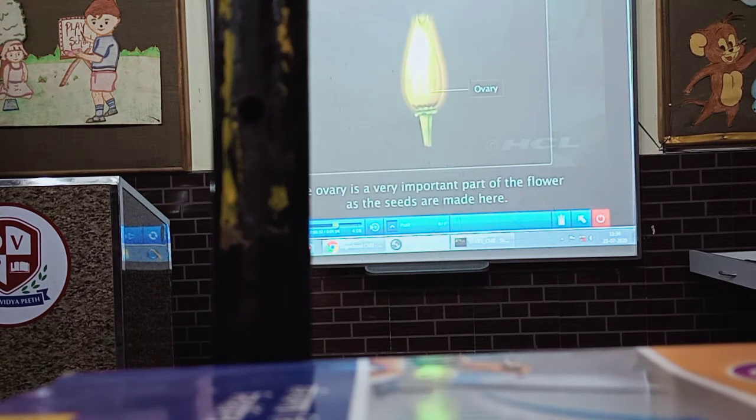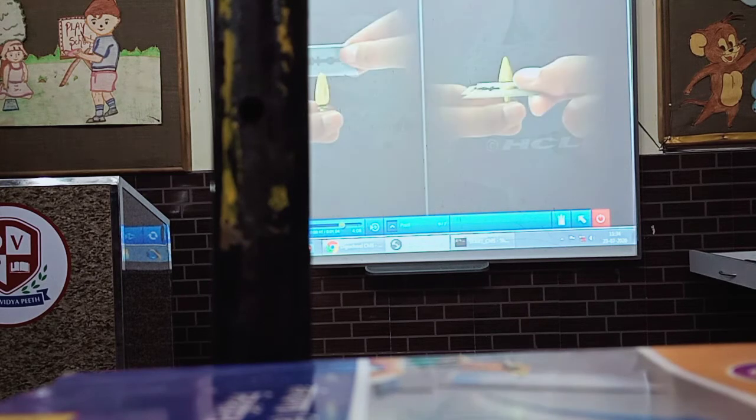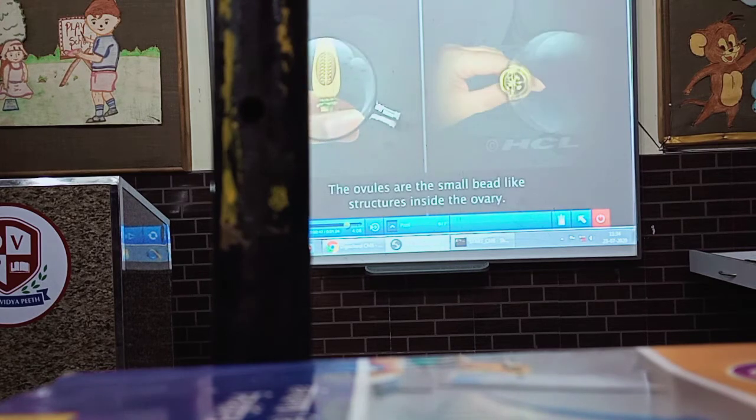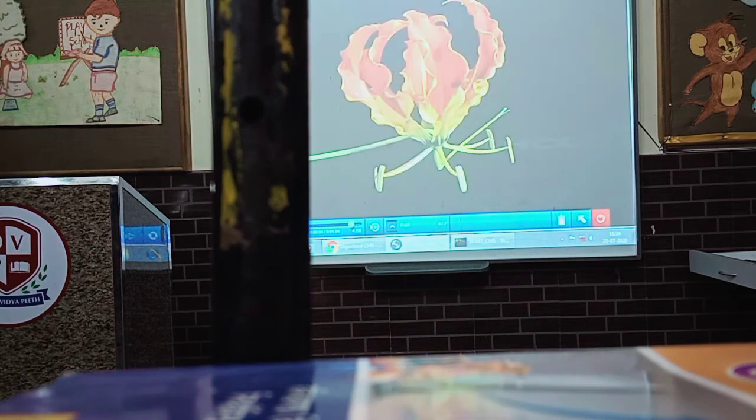The ovary is the lowermost and swollen part of the pistil. This is a very important part of the flower, as the seeds are made here. Shall we take a look at what lies inside the ovary? Just a peek. Do you see some small bead-like structures inside the ovary? They are called ovules or eggs. Can you identify the petals, the stamens, and the pistil in this beautiful African lily?